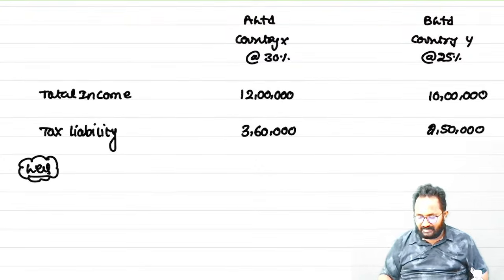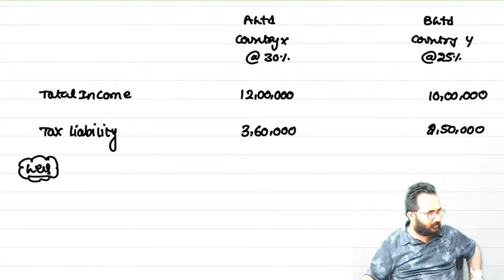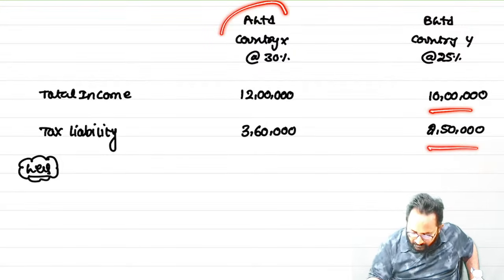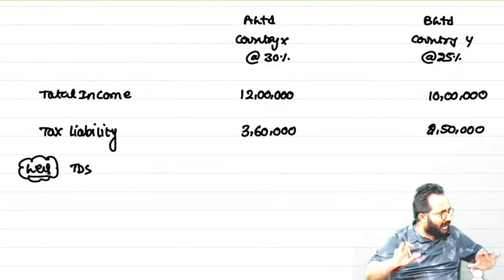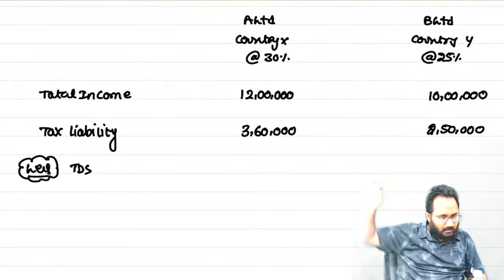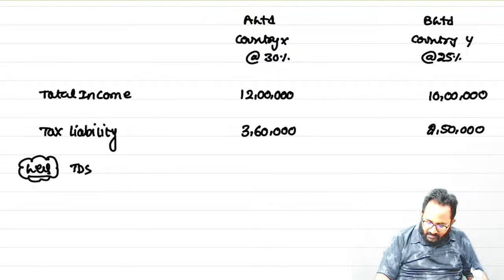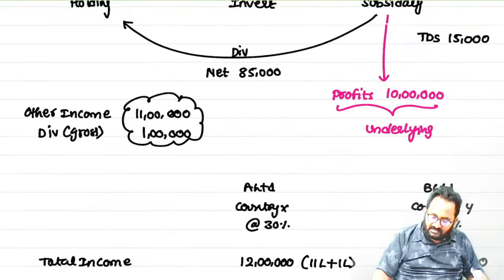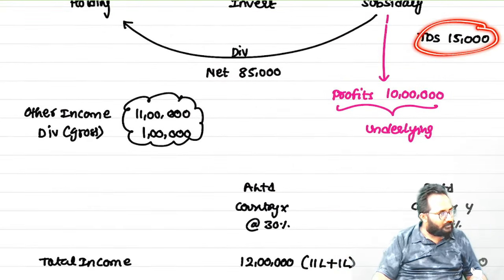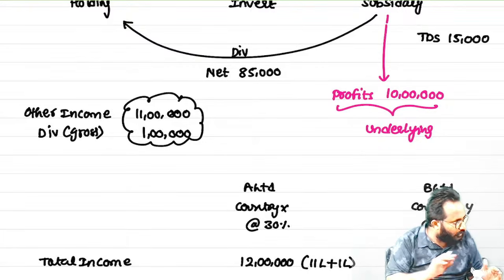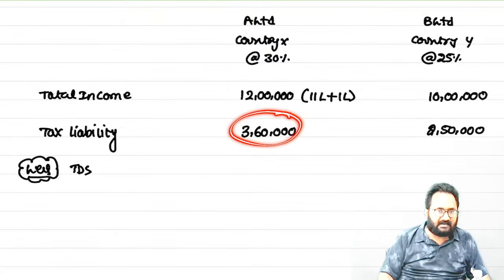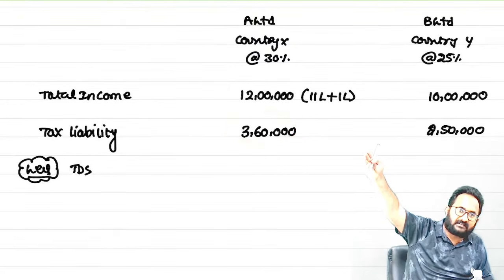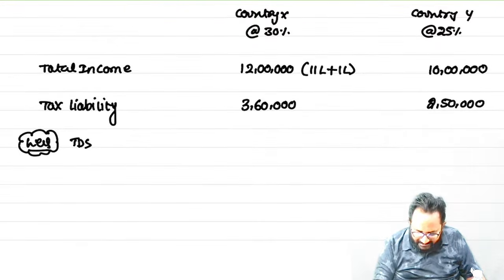What are the credits we can take? This is closed as of now because they are resident in this country. We can take the credit related to TDS. How much did I already pay as tax in that country? This 11 lakh plus 1 lakh; this 1 lakh is already taxed in that country. How much tax did we pay? 15. So now it is doubly taxed, right? So now you can take the credit of that TDS. Because for this 1 lakh I am paying tax in India, and for this 1 lakh I already paid tax in country Y. Now I can get the TDS credit.